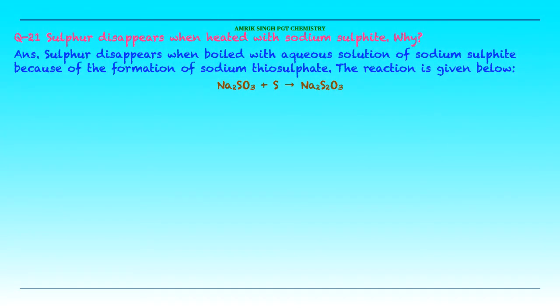Question number 21. Sulfur disappears when heated with sodium sulfite. Why? Sulfur disappears when boiled with an aqueous solution of sodium sulfite because of the formation of sodium thiosulfate. The reaction is given below. Na2SO3 plus sulfur changes into Na2S2O3. Therefore, sulfur is disappearing in this reaction.